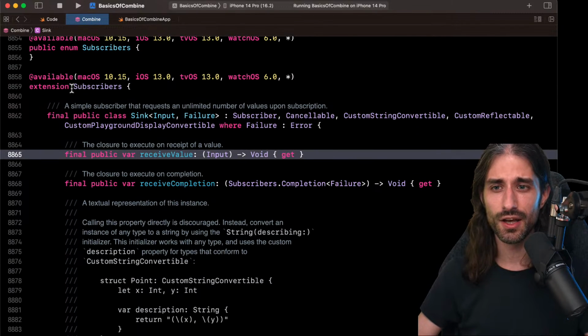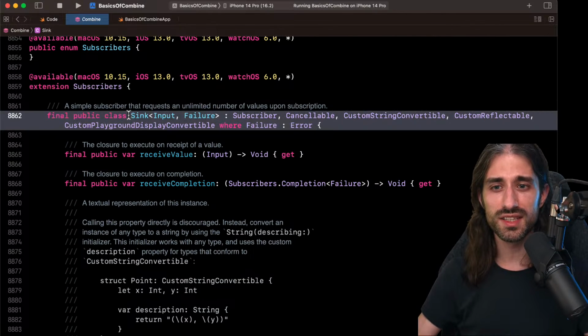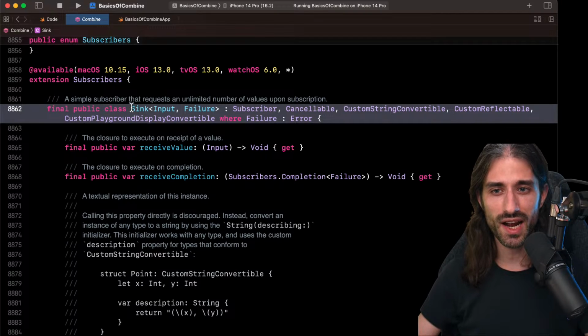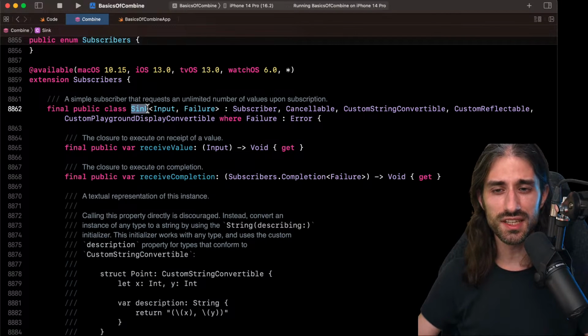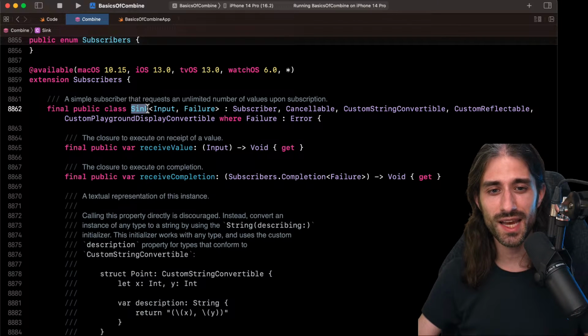And so in this Subscribers namespace, we can see a first type. It's a class called Sink. So Sink is what you use when you want to consume a value. Usually it's what you have at the end of your pipeline. It's where you implement the side effect, because as the name reactive functional programming suggests, most of our code will be functional code, so code without side effects, code that is entirely defined by its inputs and outputs.